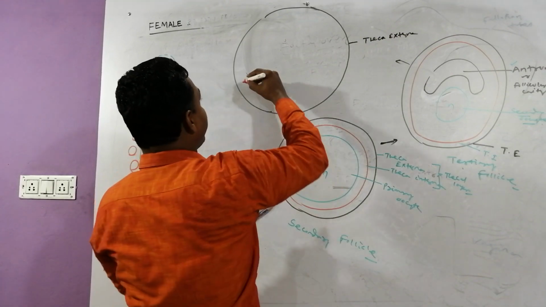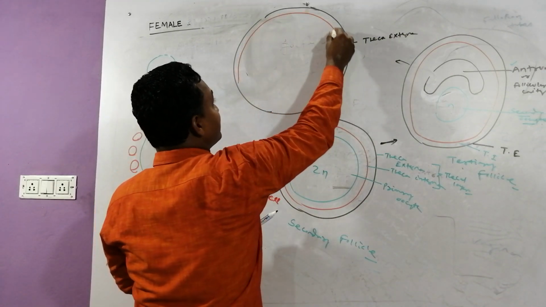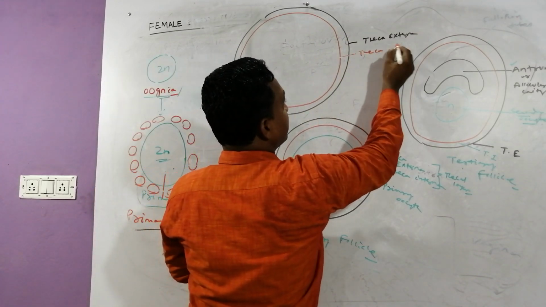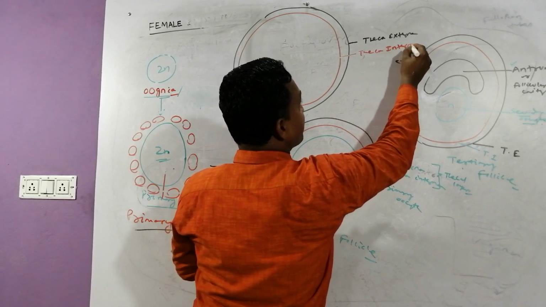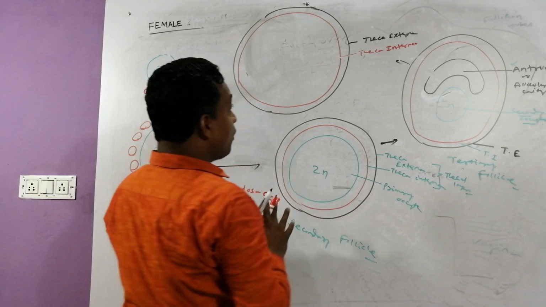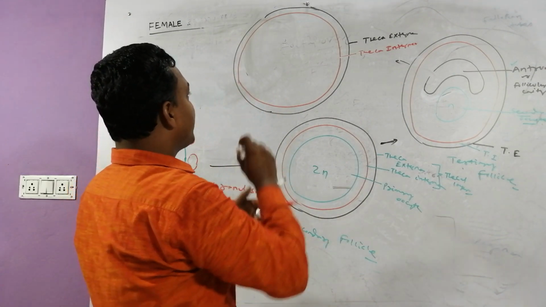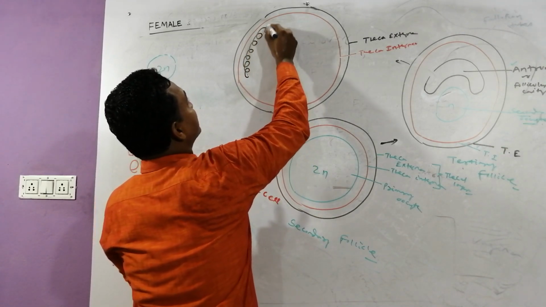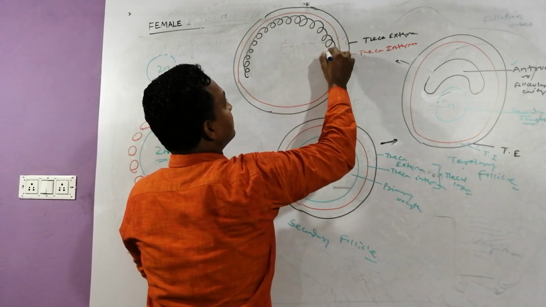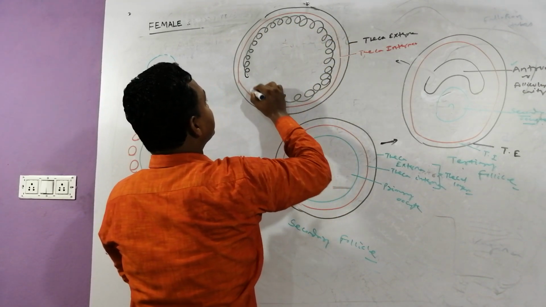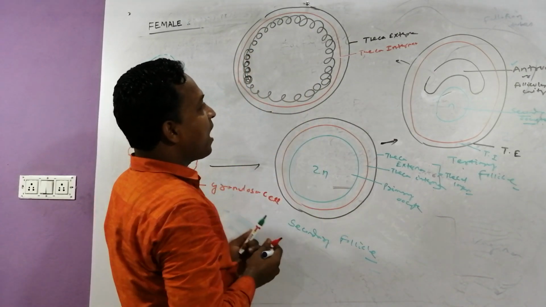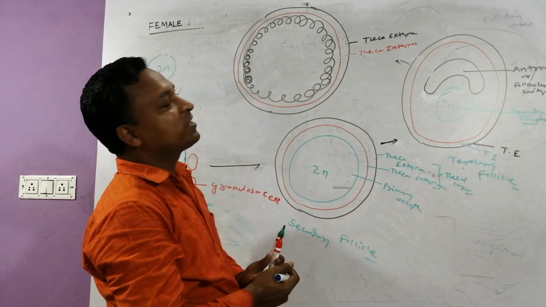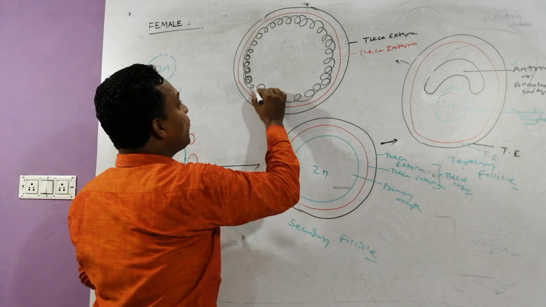Just below that, there is another layer, theca interna. Just below that, another layer develops, called membranous granulosa. Outside is the theca externa layer, just below that theca interna, and just below that the membranous granulosa is developed.